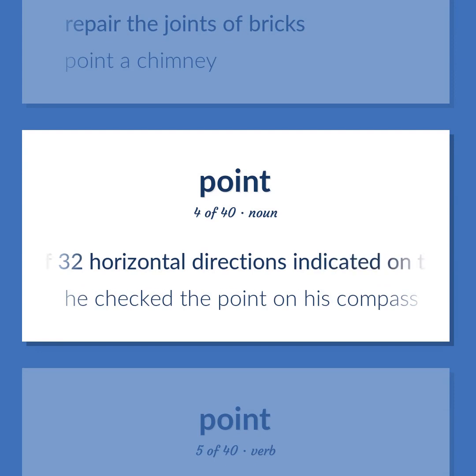Any of 32 horizontal directions indicated on the card of a compass. He checked the point on his compass.